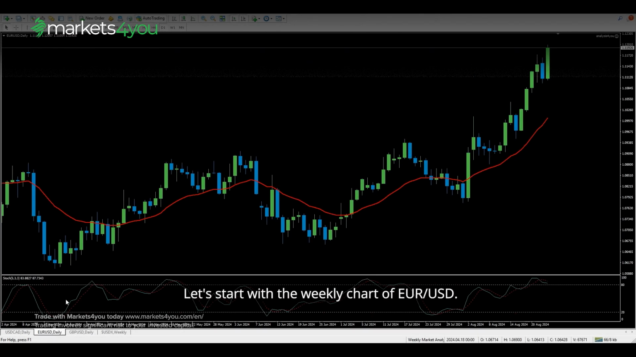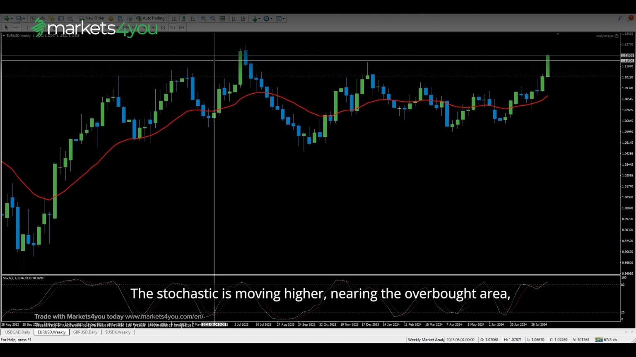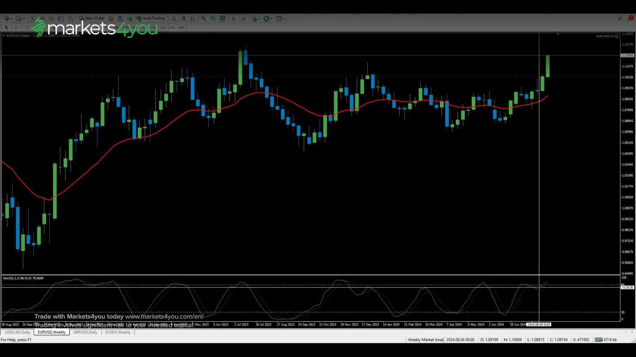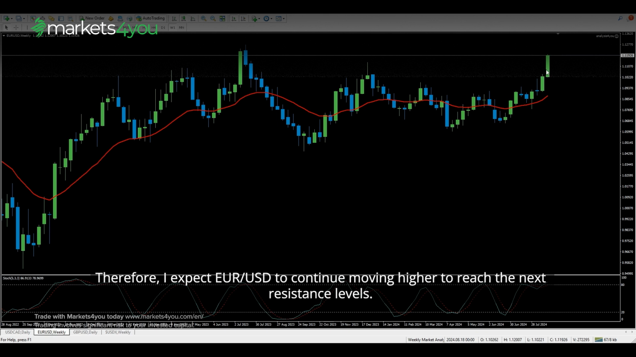Let's start with the weekly chart of Euro to US dollar. You can see that Euro to US dollar has moved higher for the past 2 weeks and was able to break above the 1.11 level. The stochastic is moving higher, nearing the overbought area, and the candlestick pattern shows a strong upward move. Therefore, I expect Euro to US dollar to continue moving higher to reach the next resistance levels.